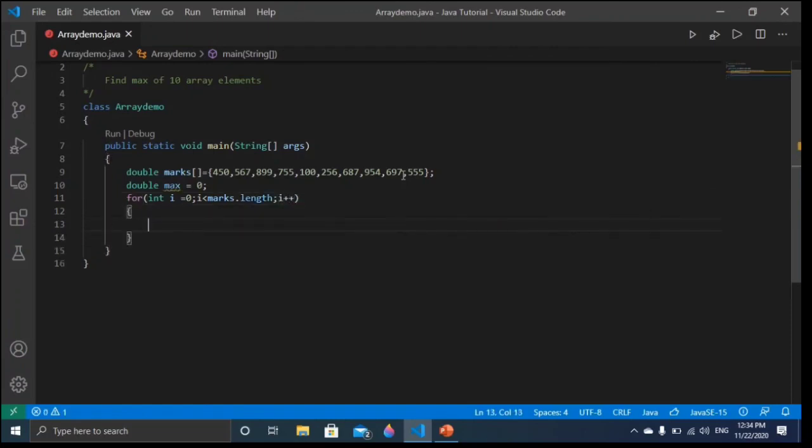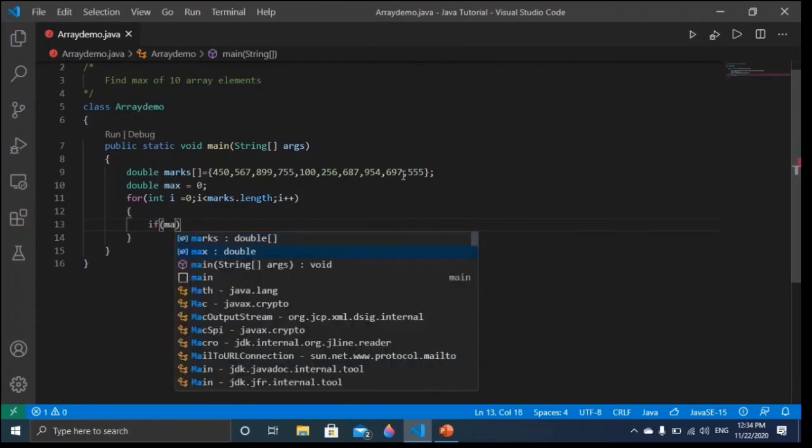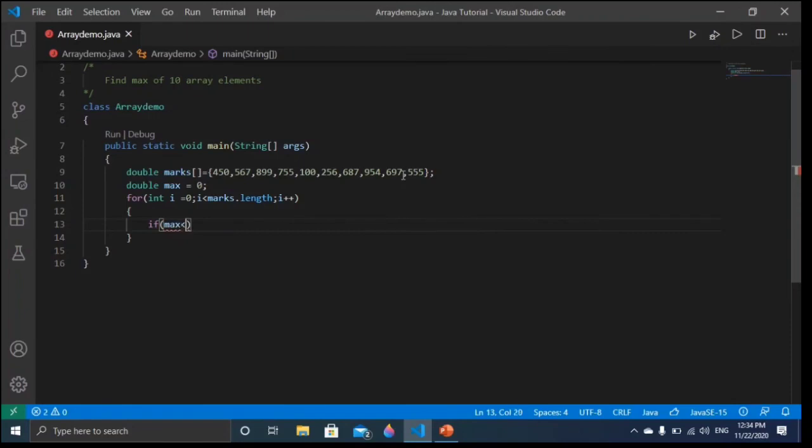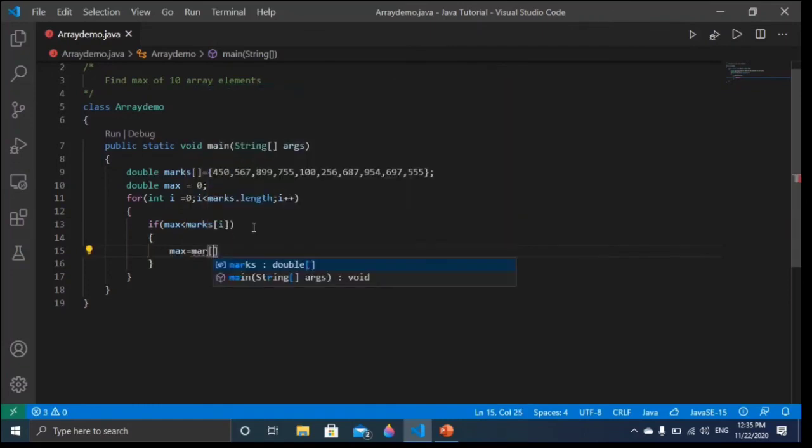Now what have to do, friends? We have to check it. If max is less than marks[i], it will check, means the first value, then second, then third, then what have to do? We have to swap this value. So max will be marks[i].